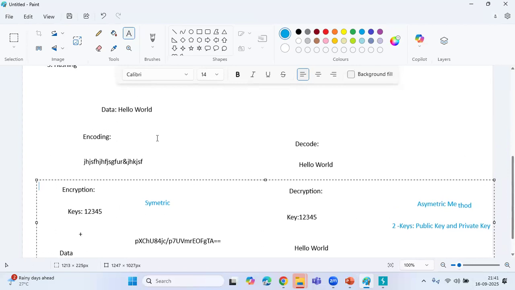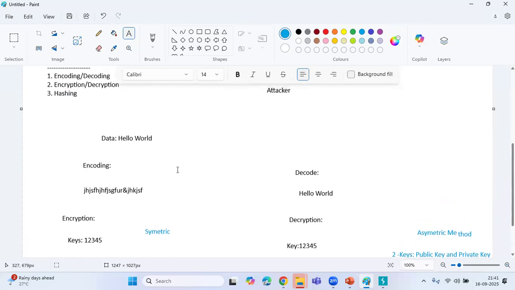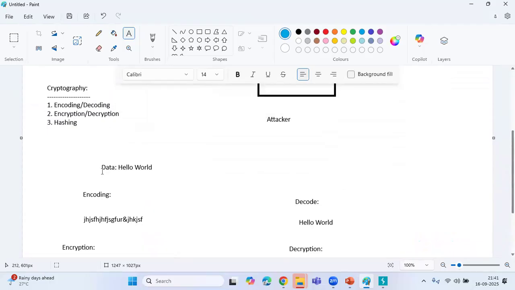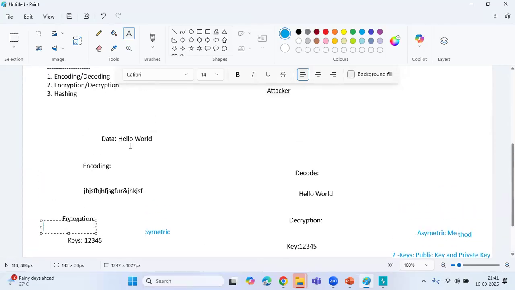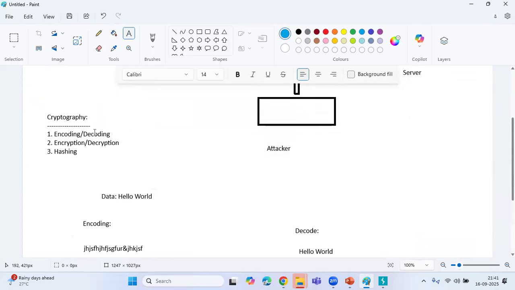So which is more secure, encoding or encryption? In encryption, there is a secret key. Until and unless you enter the key, it is not possible to decrypt it. That is why encryption is more secure.